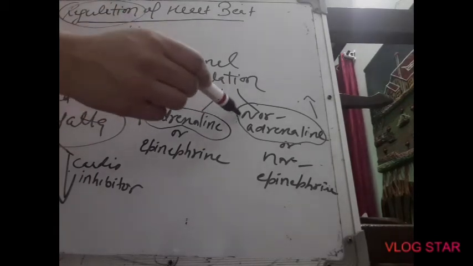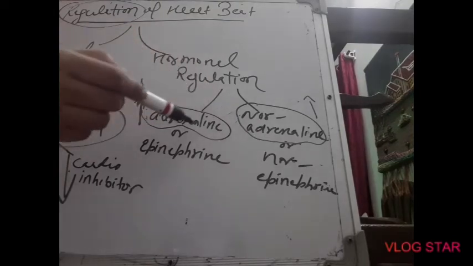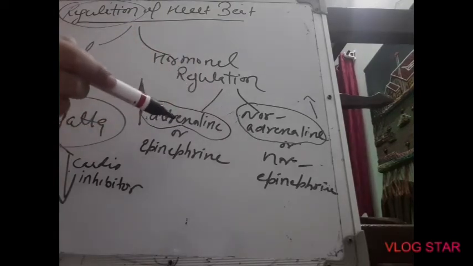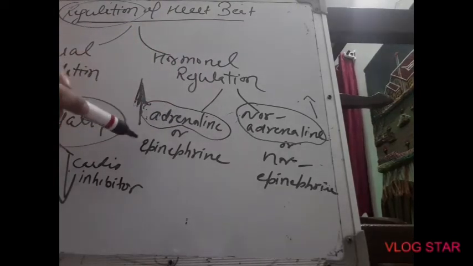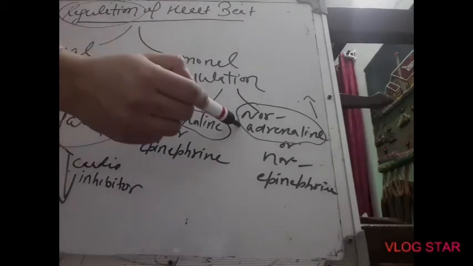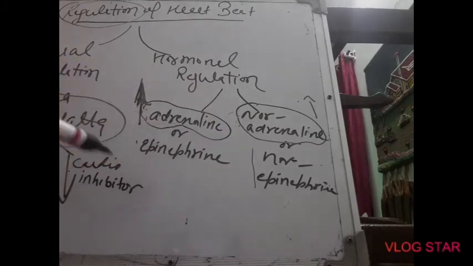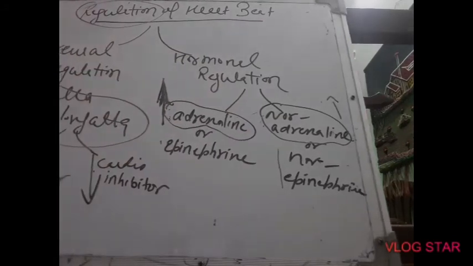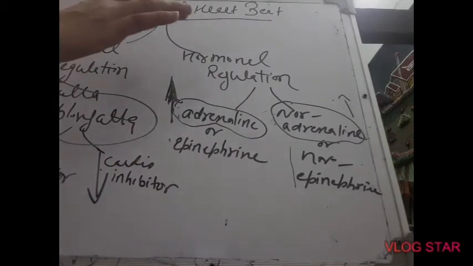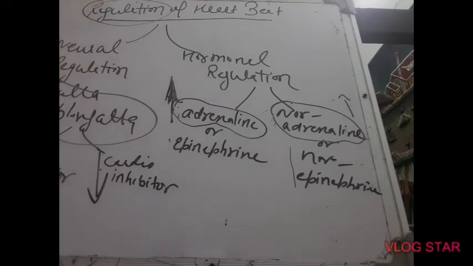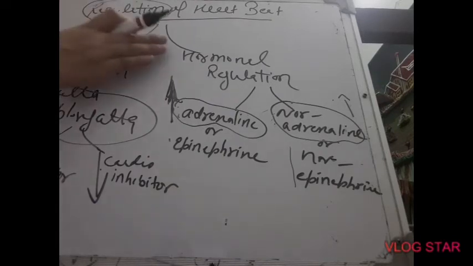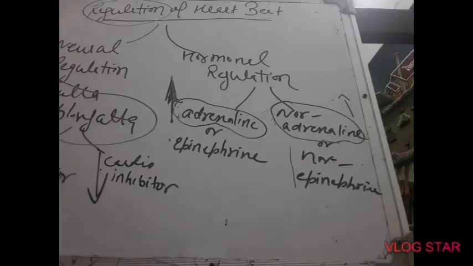Both these hormones are released by the adrenal gland, which lies just above the kidneys. Adrenaline hormone is also known as epinephrine. Noradrenaline is also known as norepinephrine. So this was all about the regulation of heartbeat. It is regulated by nervous system, neural regulation, or hormonal regulation.